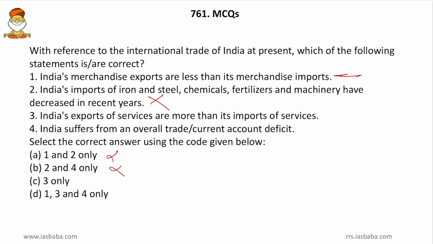And then come to the next one. India's exports of services are more than its imports of services. So 3 is there in both C and D. So we shall not waste time in seeing statement 3. Then the fourth one, India suffers from overall trade or current account deficit. Yes friends, while dealing with the RCEP, we got to know that India has the current account deficit and trade deficits with the majority of the nations in the world, because India is a consumer economy. So on average or overall, India is having the trade deficit or current account deficit. So this is a moderate and also correct statement. So we go for that option which has 4. That is option D will be the correct option here.